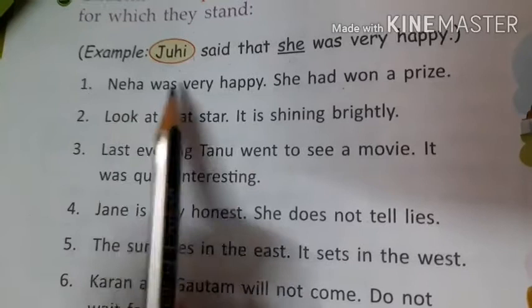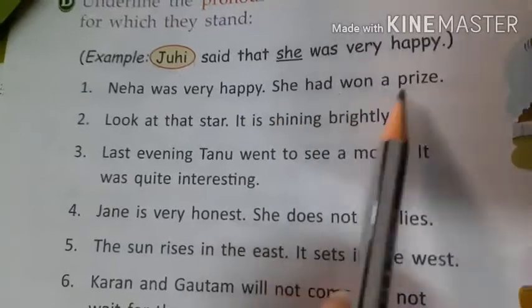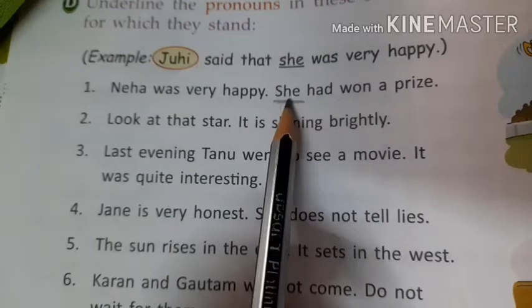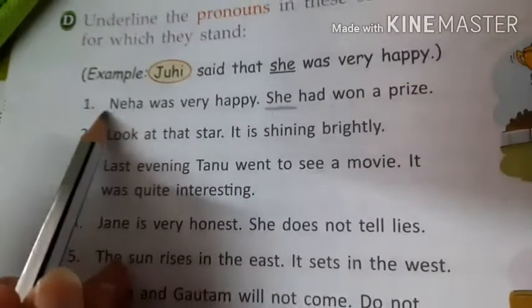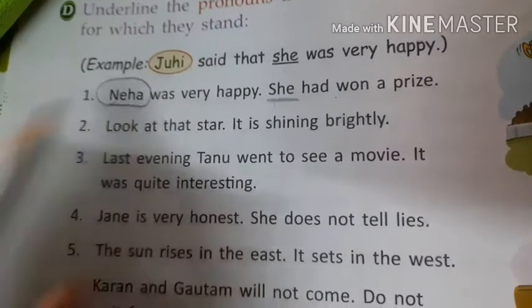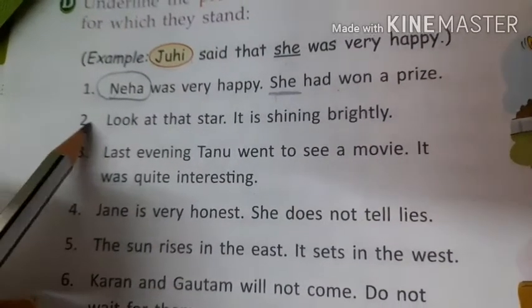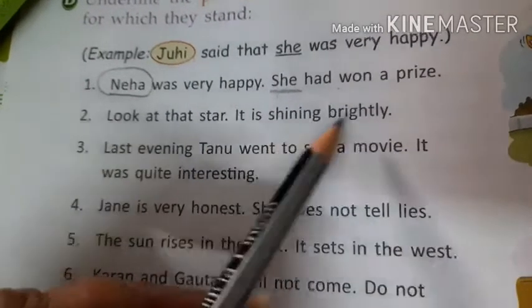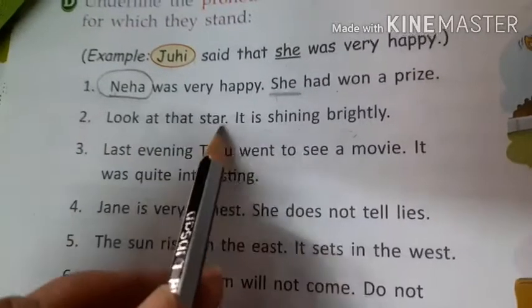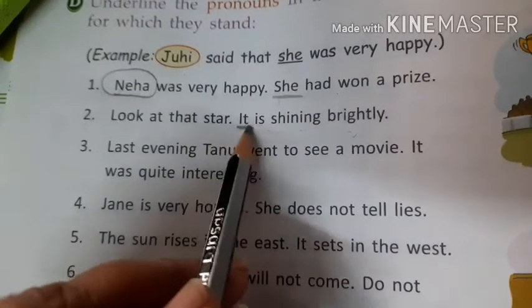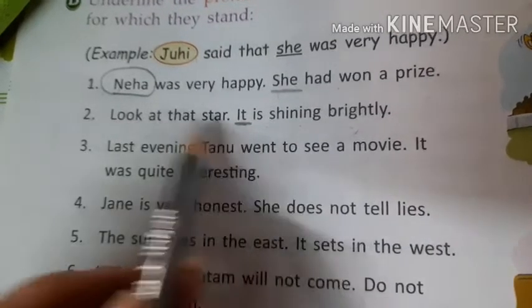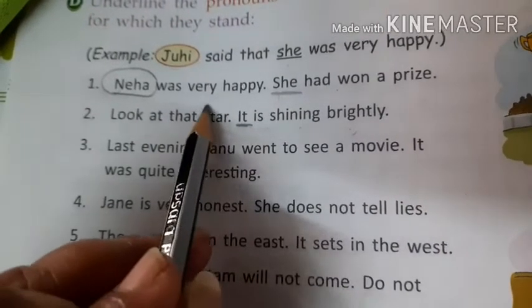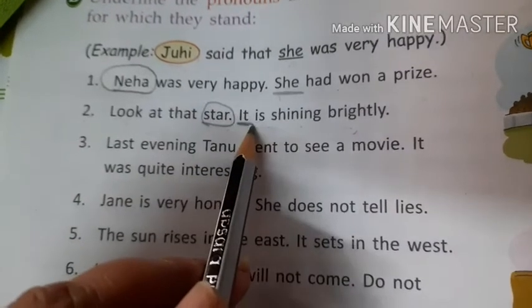Number 1 says: Neha was very happy. She had won a prize. So what is the pronoun here? She. And she is used for which noun? Neha. So Neha we are going to circle. Is it clear? Then looking at example number 2: Look at that star. It is shining brightly. So what is the pronoun? It. So we'll underline it, and it is used for which noun? Look at that star. So star is the noun for which it is used.